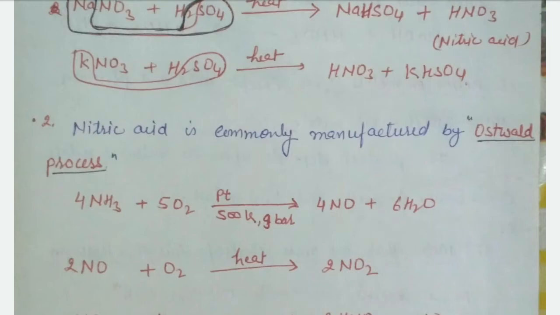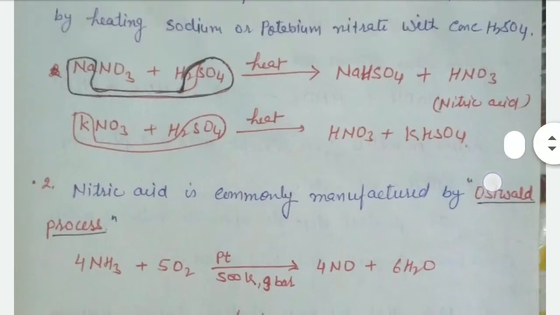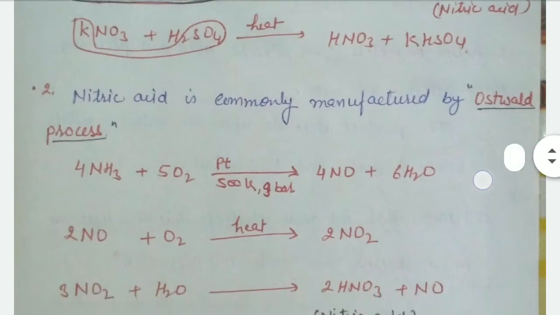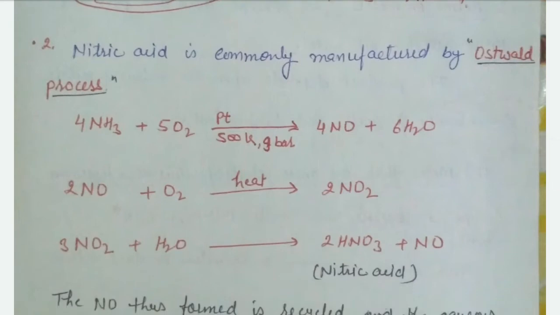Nitric acid is commonly manufactured by the Ostwald process. According to Ostwald, ammonia reacts with oxygen, that is, combusts with oxygen in the presence of platinum at 500 Kelvin and 9 bar pressure, to form nitric oxide, 4NO. NO is nitric oxide. Nitric oxide further reacts with oxygen to form nitrogen dioxide.